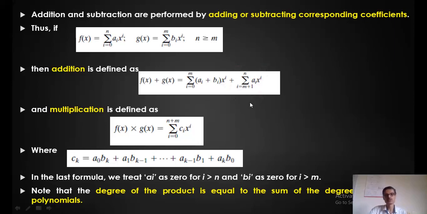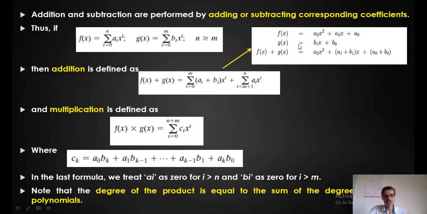So, as n is more than m, the extra terms are kept as they are. Take this example: I have f of x and g of x, two polynomials. In general I have taken these, later I will take problems. So a2 x square plus a1 x plus a naught, and b1 x plus b naught. This and this are matching, that means it is a1 plus b1 into x, a naught plus b naught, that's what I have written over here. A2 x square, this is the higher degree and the other is the lower degree polynomial, so a2 x square I am writing as it is. Whatever I have written over here is the same as this, and these things are represented using this as well as this and this.